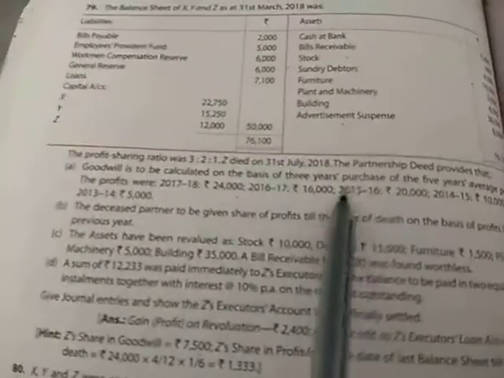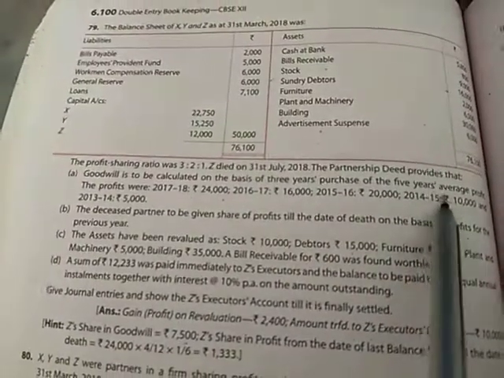Next, we have goodwill of the firm, which will be calculated on the basis of 3 years purchase of 5 years average profit.